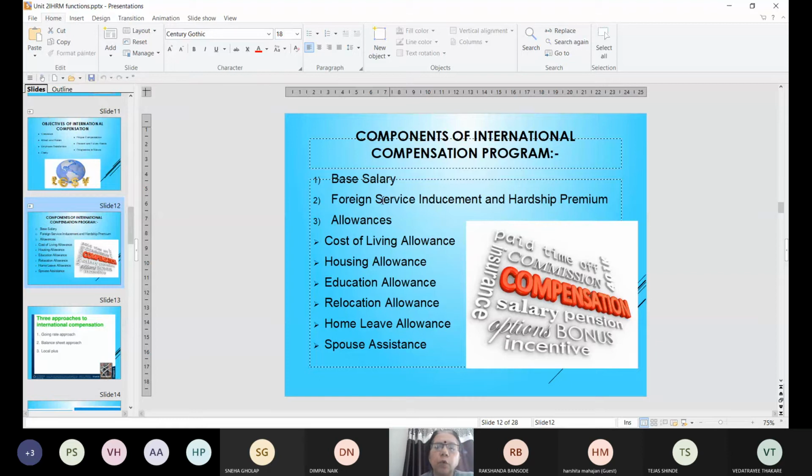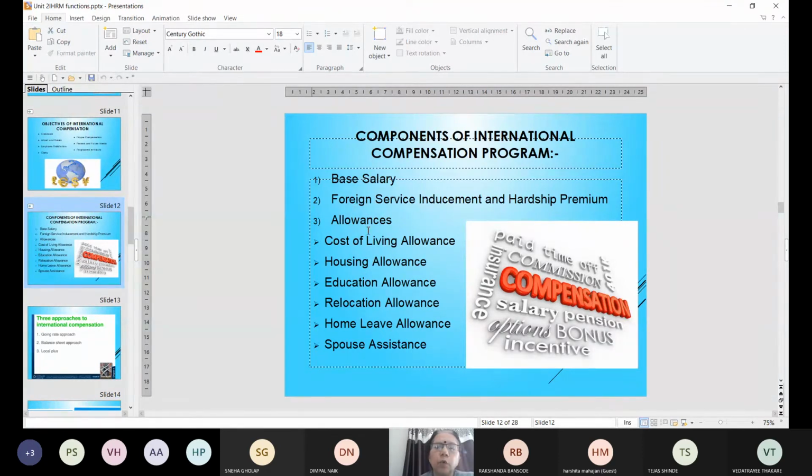This is something new, only applicable in case of international compensation, because the employee is leaving the country of origin and going to settle for a long period of time in a new country where he has to face difficulties, do lots of adjustment, adapt to the new culture. So as an incentive, an inducement and hardship premium is given.